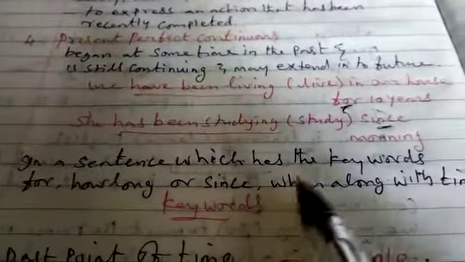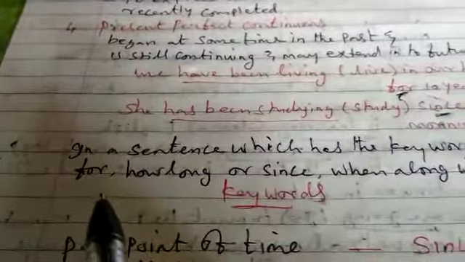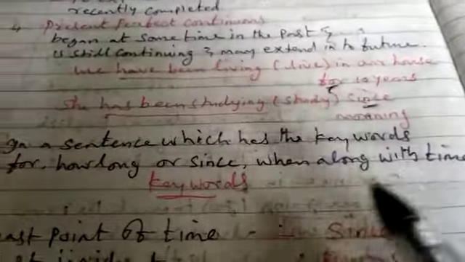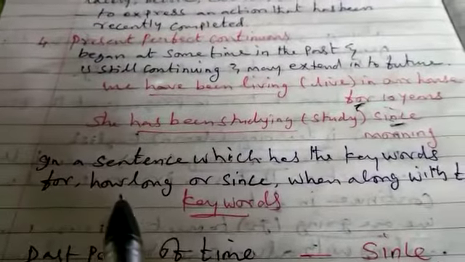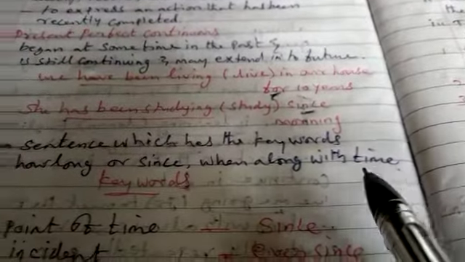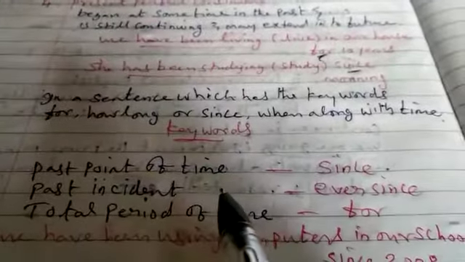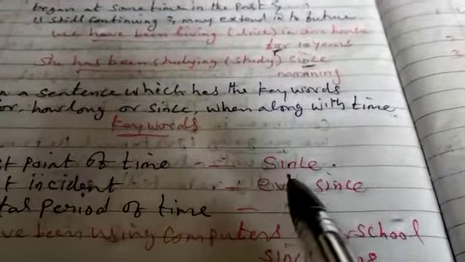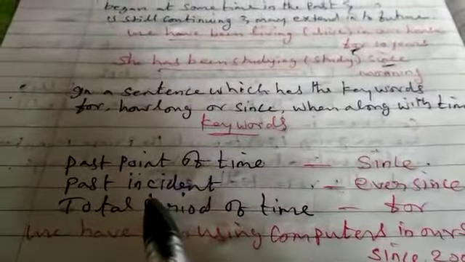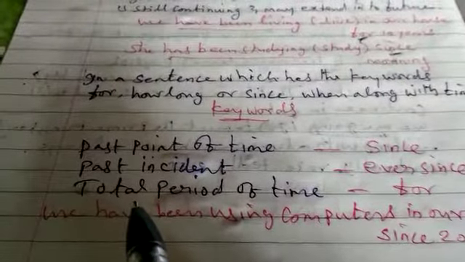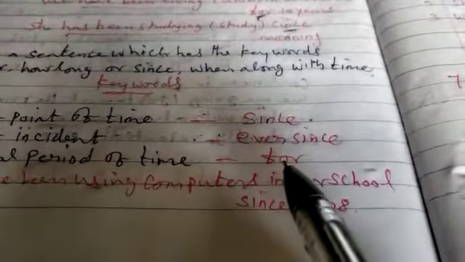In a sentence which has the keywords for, how long, or since, when, along with time. When a sentence shows a past point of time, we must use since. When a sentence shows a past incident, ever since. When a sentence shows a total period of time, for. I already told you.